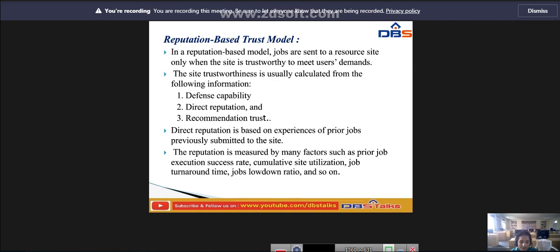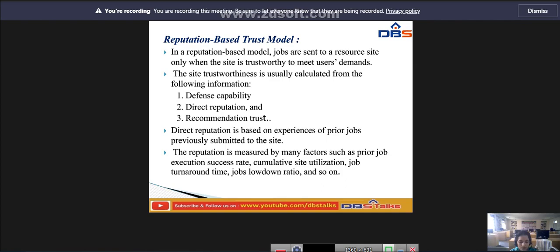That is called defense capability. Whenever the user shares data to the cloud, the site should be able to protect itself.